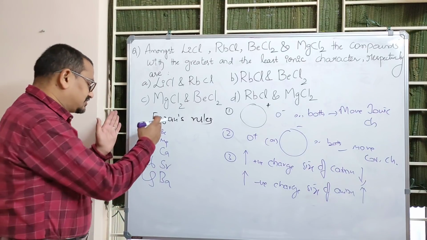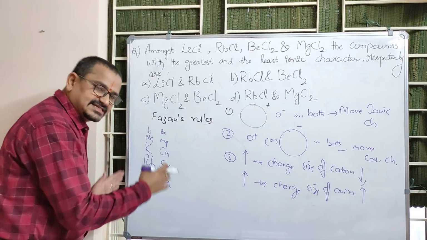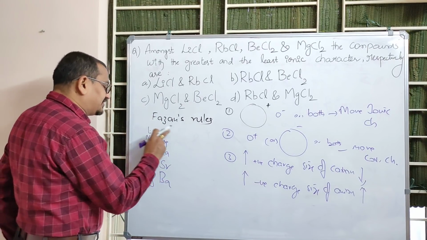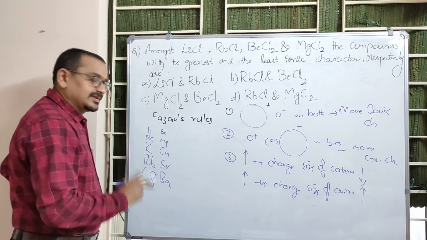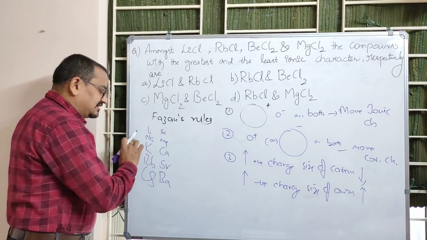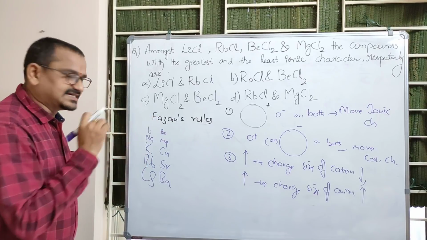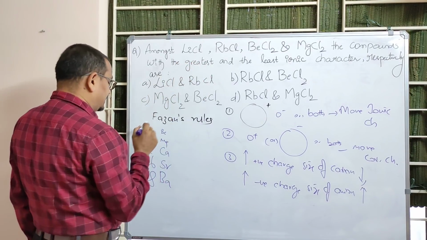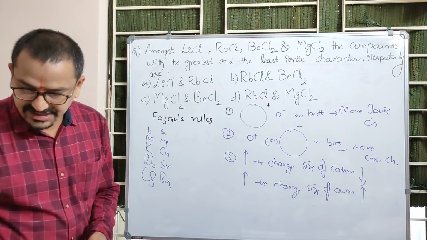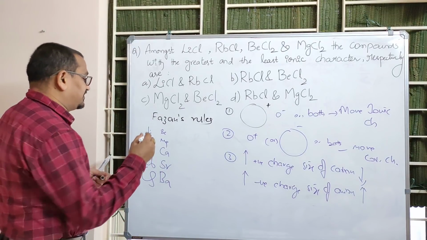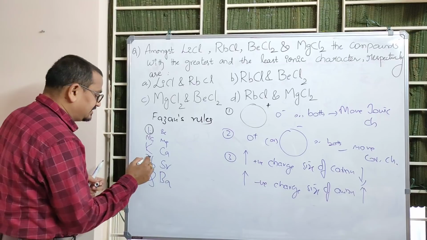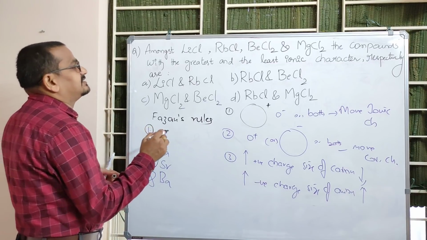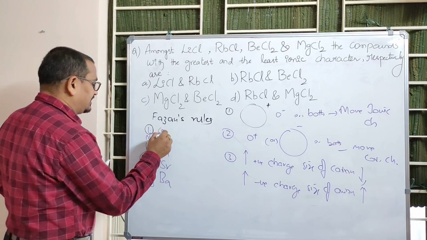This is how you know that down the group size increases, and from left to right across a period size decreases. Now you see we are given which metals? Lithium and rubidium, and then beryllium and magnesium.